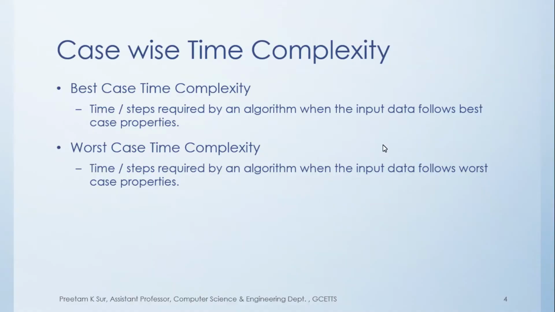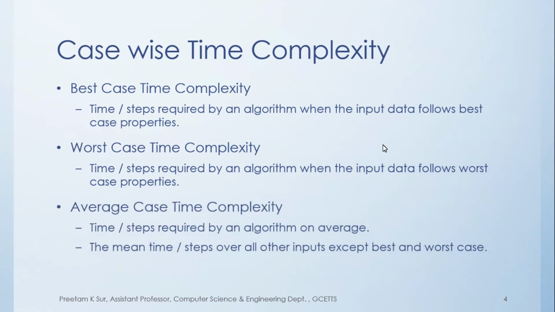And finally we have the average case. It is the time or steps required by an algorithm on average, the mean time over all other inputs except the best case and worst case.